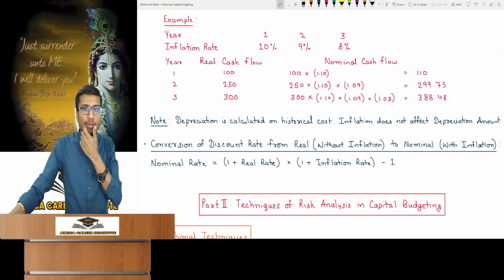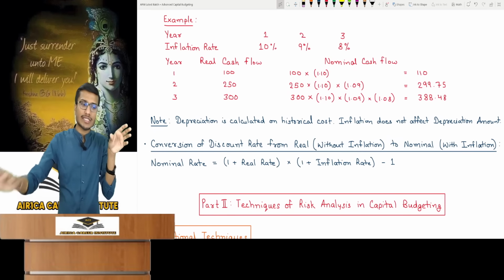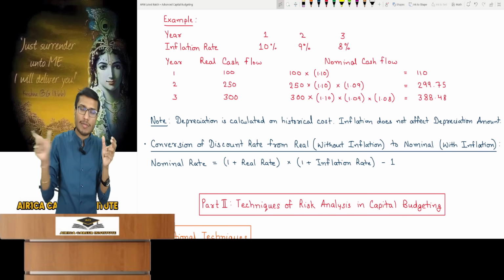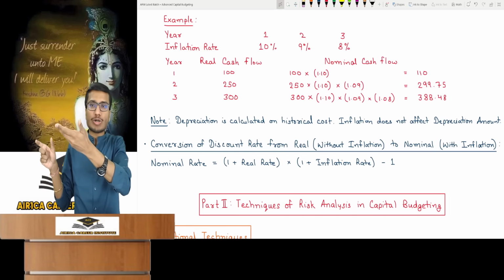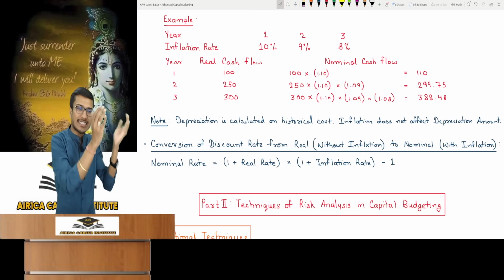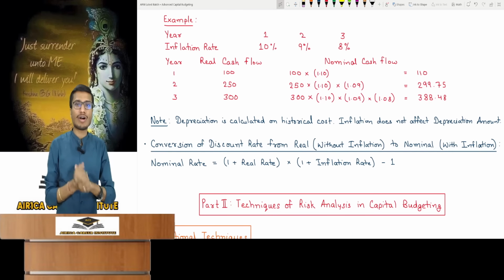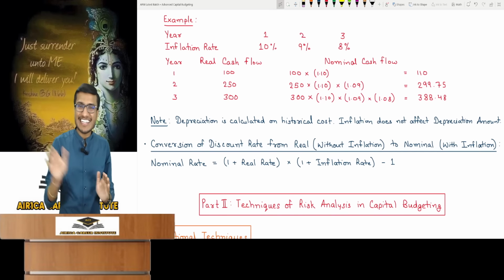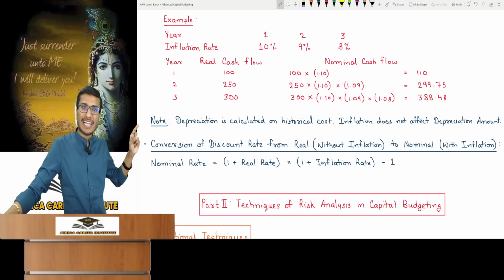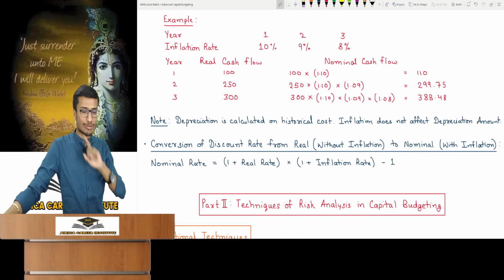Never apply inflation to depreciation, remember. It's based on historical cost. Like a machine bought today having a 5-year useful life. Sir, in 5 years that depreciation will be charged. What does depreciation have to do with inflation? It's not an actual cash outflow, is it? We are just recording it in the books. The machine was bought at historical cost. We are just writing it off in a way. Okay, so this is not an actual cash outflow. Never apply the inflation rate to this. Don't affect it with inflation. Should you inflate depreciation too? Absolutely do not do this.